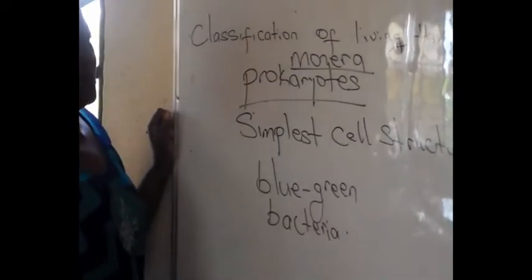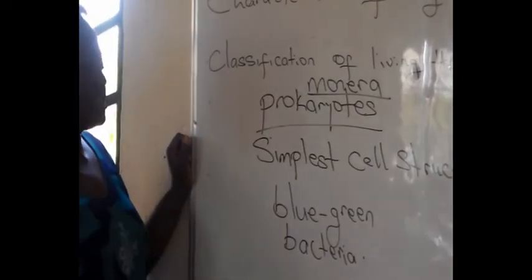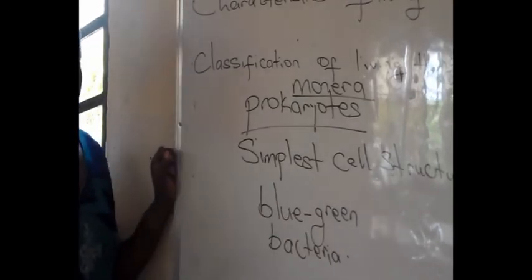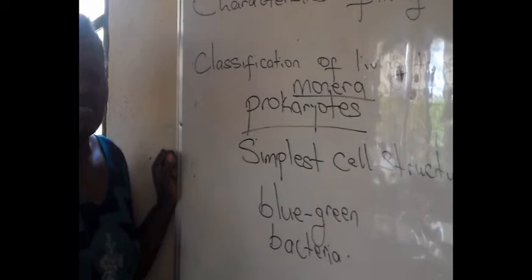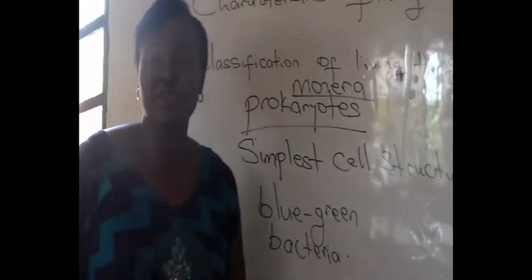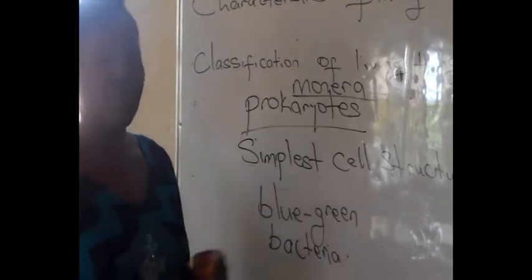In ascending order, the next is the Protista. The Protista is also a unicellular organism, just like the Monera. But it is a eukaryotic organism. Why do we call it eukaryotic? Because it possesses a nucleus, unlike the Monera.